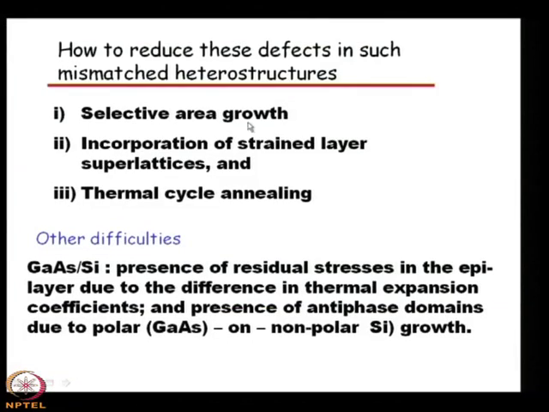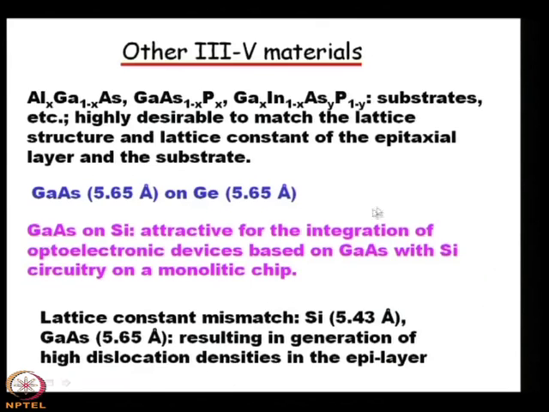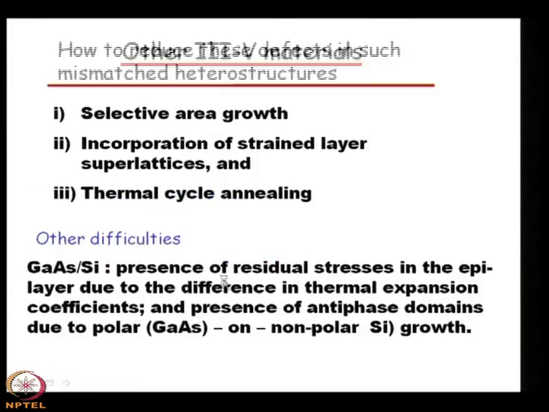These include selective area growth, another step can be the incorporation of strained layer superlattices and thermal cycle annealing. So, one can try those steps or a pseudomorphic buffer on silicon and grow gallium arsenide on silicon, which is a very important material for integrating, as we have discussed earlier, optoelectronic devices with silicon circuitry on a monolithic chip.